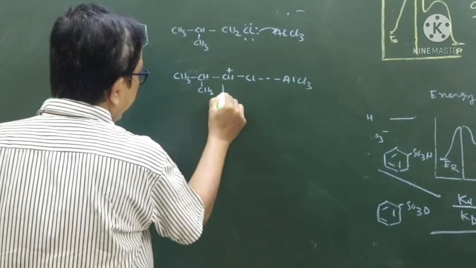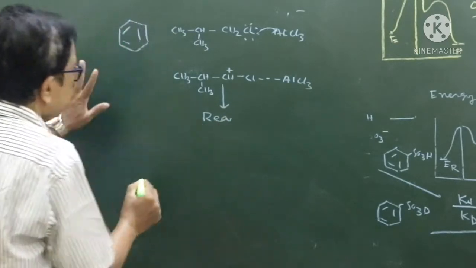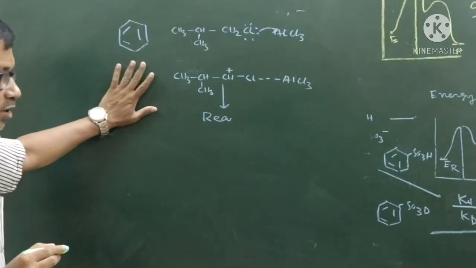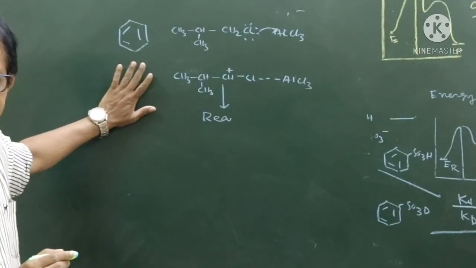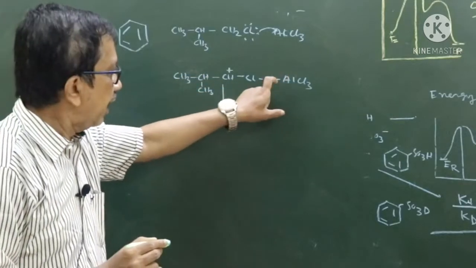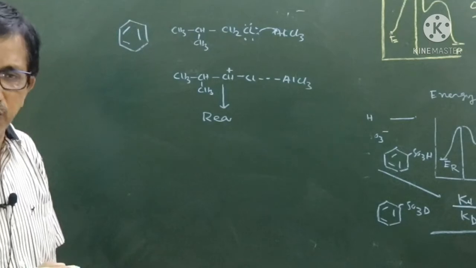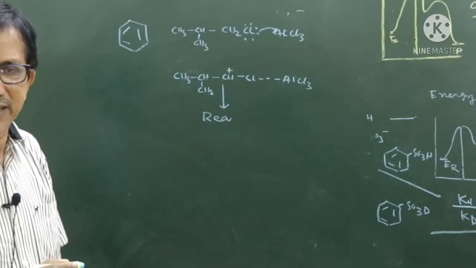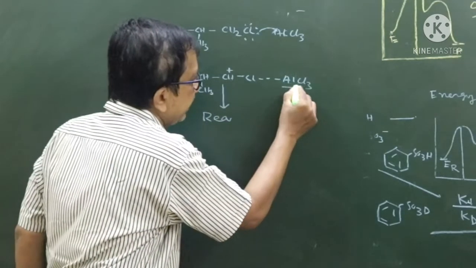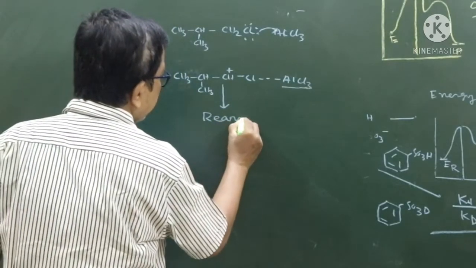This carbocation rearranges. Remember, this is very important, because in Friedel-Crafts alkylation there is a chance of rearrangement if the Lewis acid is a strong one. If the Lewis acid is a weak one, no such rearrangement takes place. With AlCl3, there is a chance of rearrangement, forming this carbocation.